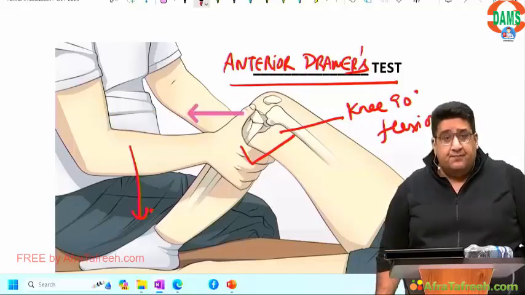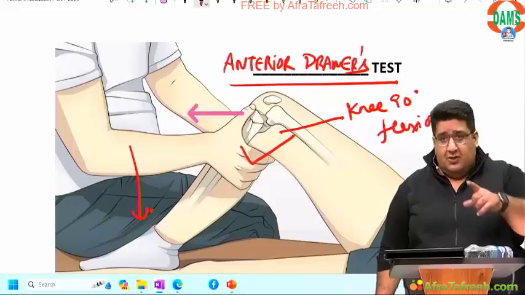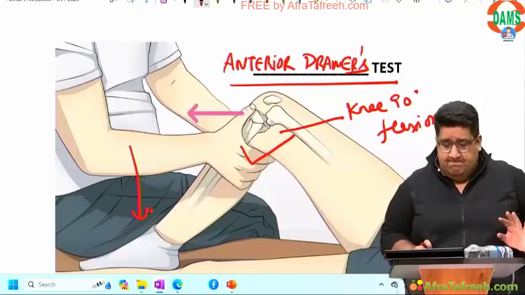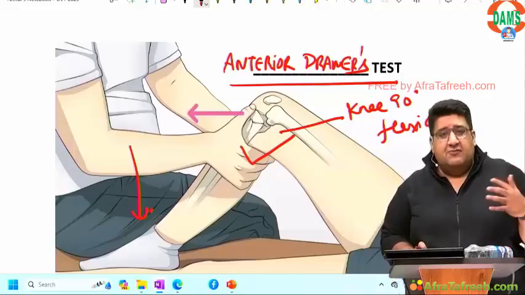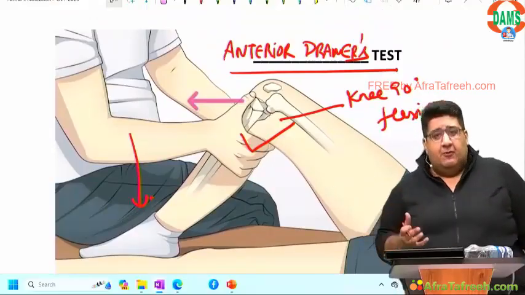Done? Good test, of course, because the job of the ACL is to ensure that the tibia does not go anteriorly, and if the tibia goes anteriorly, that means the ACL is not working. But it is not a good test for acute tear. Why? Because in an acute tear, if you flex the knee by 90 degrees, it will be very painful.